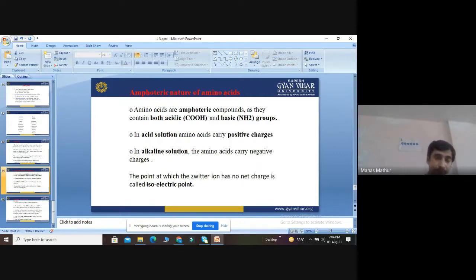Okay, so the point at which the zwitter ion has no net charge is called the isoelectric point. It means the point at which the zwitter ion is neutral. It does not have any net charge. It is called the isoelectric point. As we know, a zwitter ion has both positive and negative charges, so they will cancel each other. So the overall charge is 0. They are neutral. The point up to which they remain neutral is called the isoelectric point.